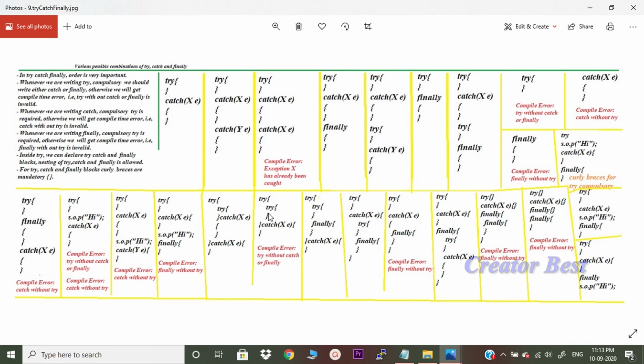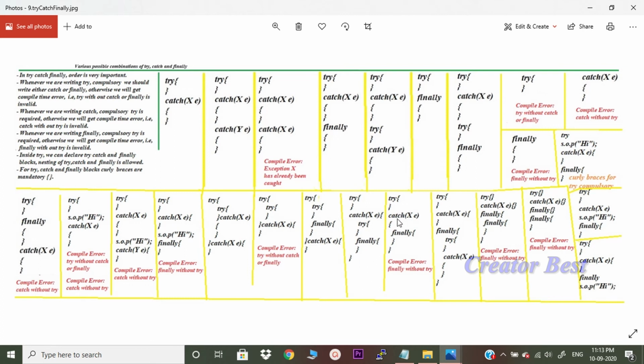This error is for the internal try because it does not have a catch or finally. This one is fine: the inner try has a corresponding finally, and the outer try has a catch. And then try, catch, and within the catch we have a try and finally, this is also absolutely fine.